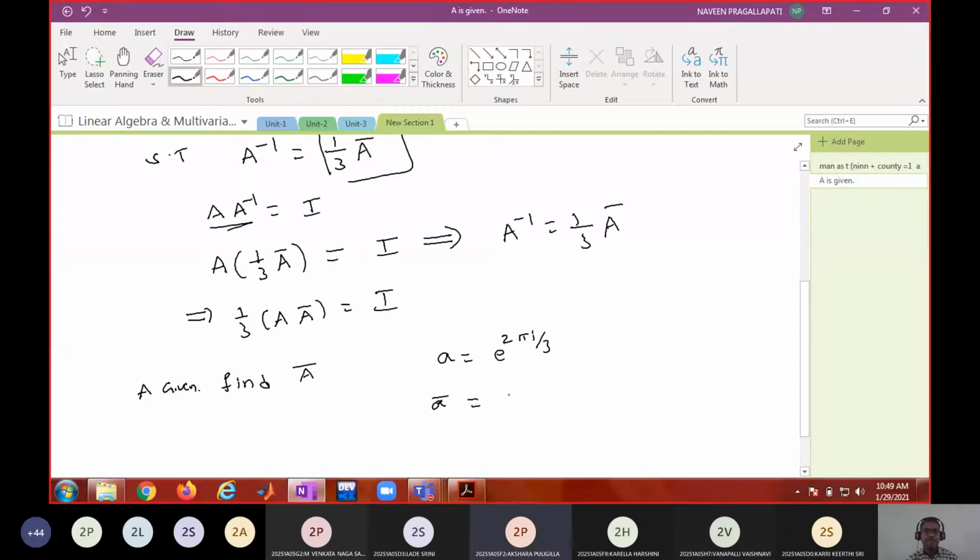E power minus 2 pi i by 3. Suppose A square is there, what is A square? E power 4 pi i by 3. Then what is the conjugate of A square? E power minus 4 pi i by 3. Am I right?